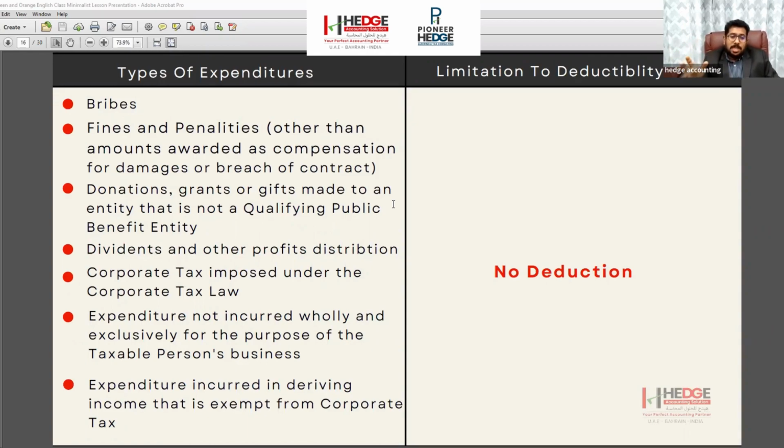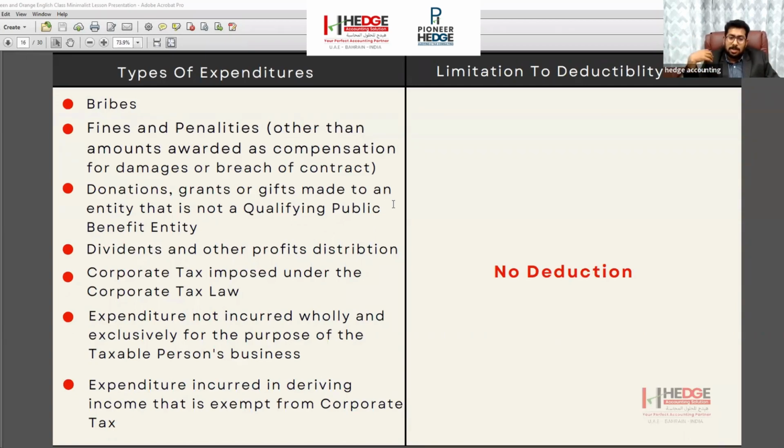Also, some expenditure not incurred wholly for the business purposes. Some expenditure like telephone expenses will be incurred in bulk. Some will be personal as well as the company purpose it is used. So if the company is reimbursing this telephone expense, that is not wholly and exclusively for the purpose of the business. It is used in a mixed way, for personal as well as the company purpose, and we cannot segregate it. So such expenses, if not fully incurred for the purpose of the business, are not allowed.